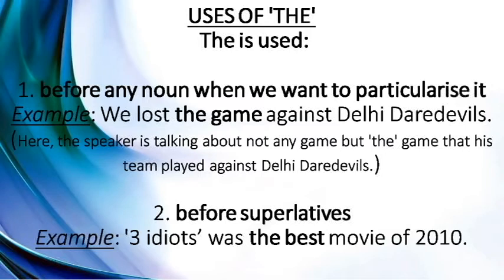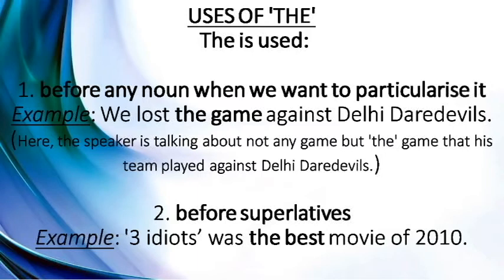The is usually used before any noun when you want to particularize it. Particularize means when you want to emphasize something, like it is particular, it is nowhere else. For example, we lost the game against Delhi Daredevils. Here, I am speaking about a particular match which was played against Delhi Daredevils.